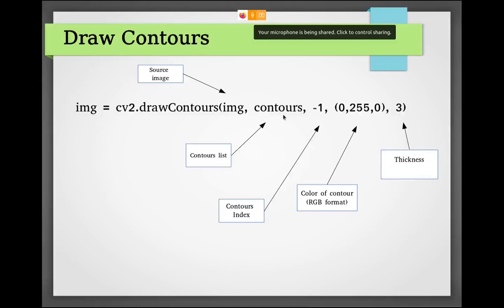As I told you, -1 is for all, and you can also pass an index, or you can make a loop for that, similar to what I have done in the code, which you can see at your end. And the third argument, sorry, I missed something. The contour list you pass here, and the contour index you need to give here, sorry for that. And the fourth argument tells in which color format you want to present the contour,